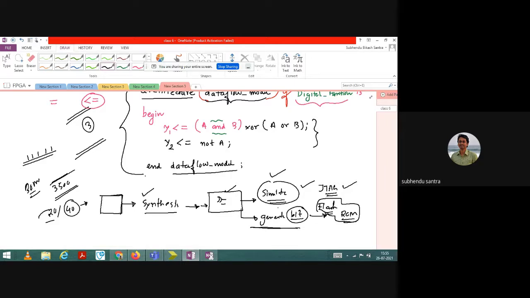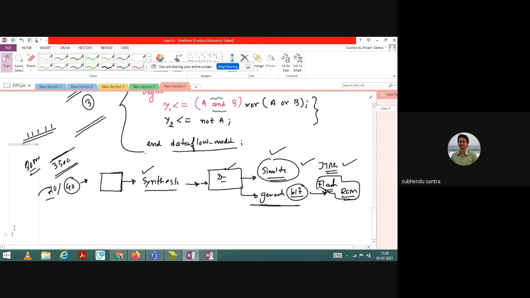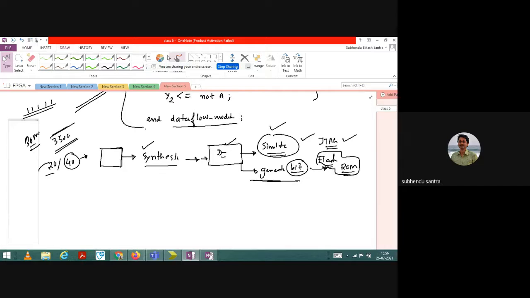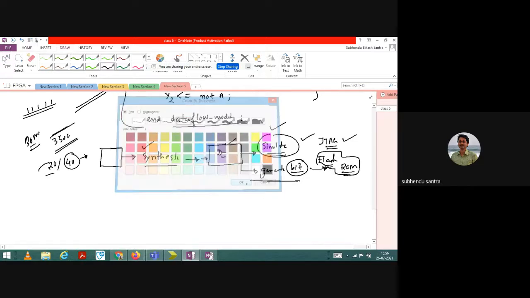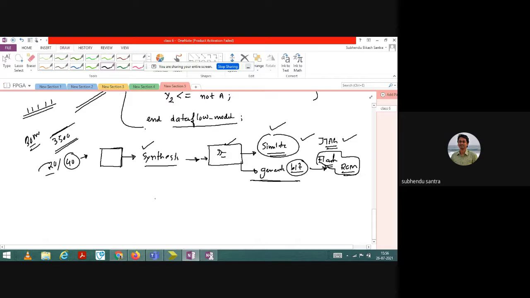To the particular FPGA board, whatever you are using, either Spartan 6 or Spartan 3, it will be selected based on that. And the most important part, which I actually forgot to mention: when you complete the programming, there will be a compilation score. I don't know whether you have seen it or not. It is very important, the compilation score.